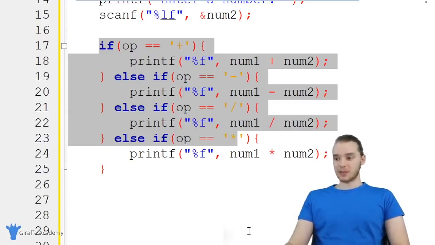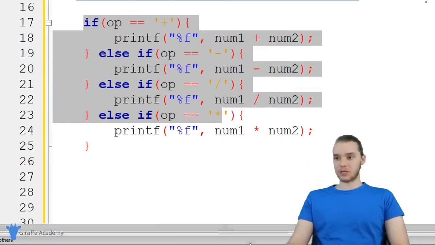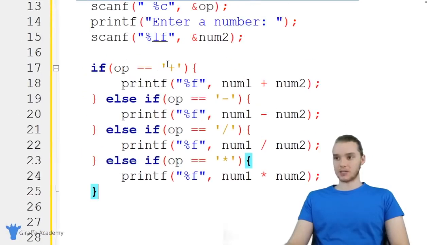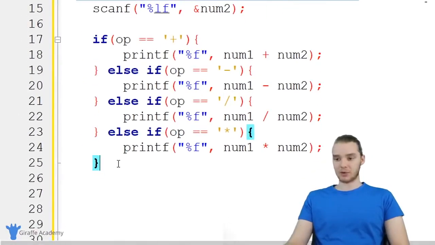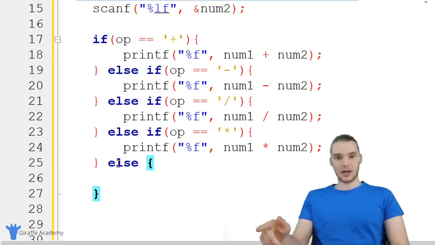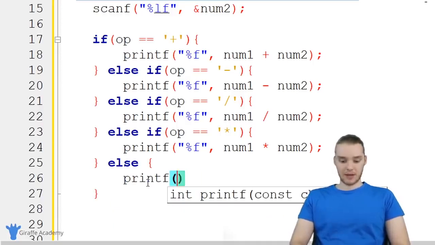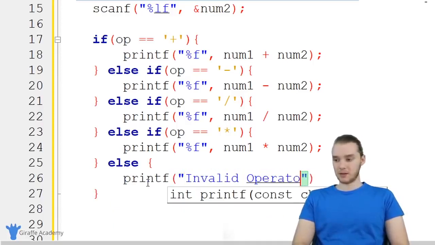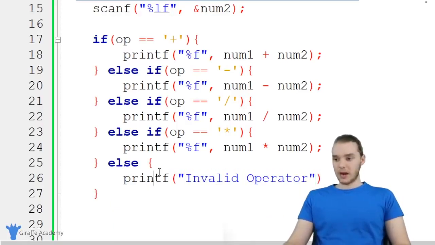But here's the thing. What happens if the user enters an operator that we didn't want? If they don't enter any of these operators, we're going to want to tell them, so I'm going to have this print out a little error message. I'm just going to say else. Basically, the code inside this else block will get executed if none of these conditions up here are true. Down here we can make a printf, and I'm just going to print out invalid operator. So now we have our if block set up, and this should be everything that we need to use our little calculator.